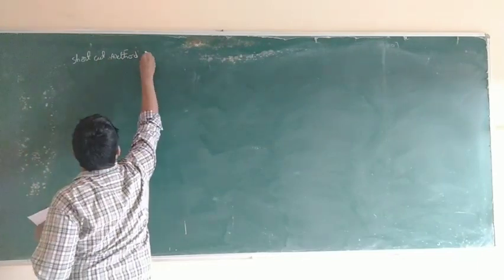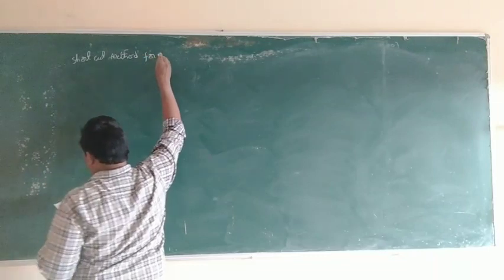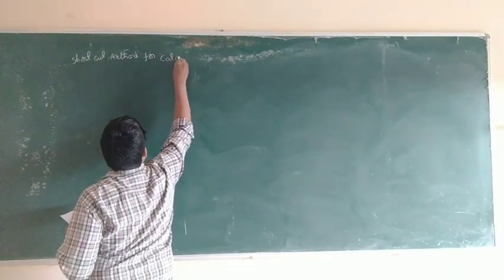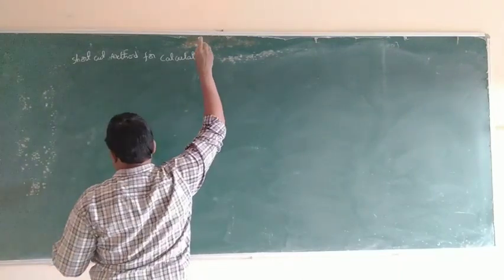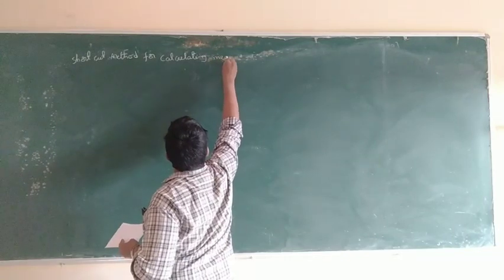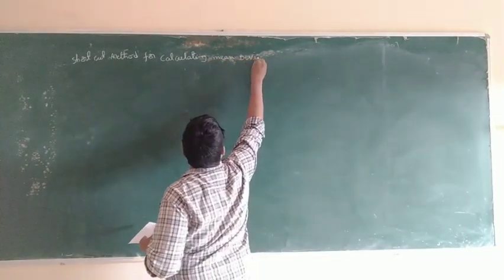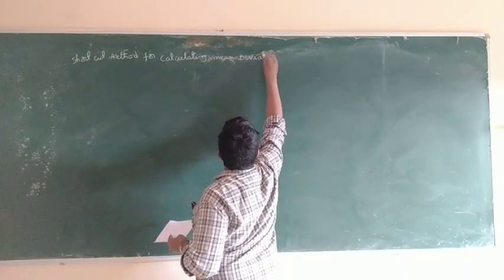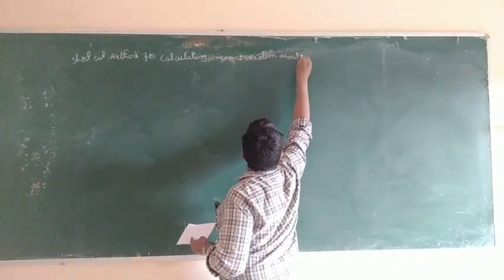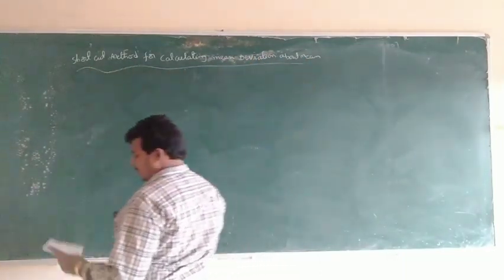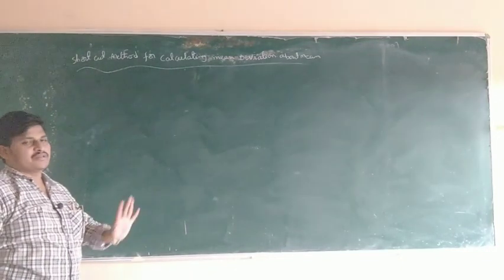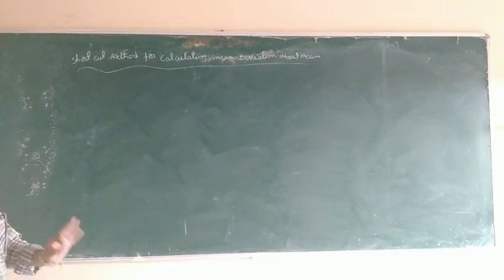Shortcut method for calculating mean deviation about mean, only for the continuous frequency distribution. Only the continuous distribution has the shortcut method. Okay?